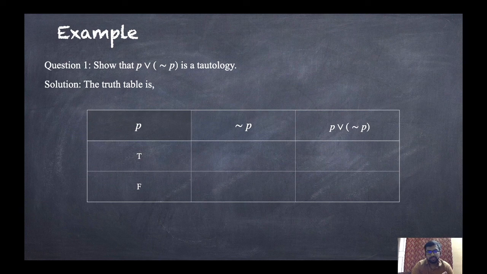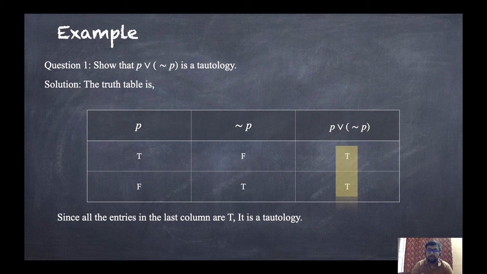Now what is not P? We know that it is the negation of P. So here the first one is true, so not P is false, and here the first one is false, so not P is true. Now P or not P. For P or not P, if anyone is true, then it is true. So anyone is true, so it is true. Here anyone is true, so it is true. Now consider this last column. Here both the entries are true. So yes, you are right. Since all the entries in the last column are T, it is a tautology.